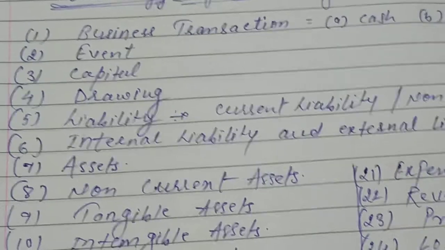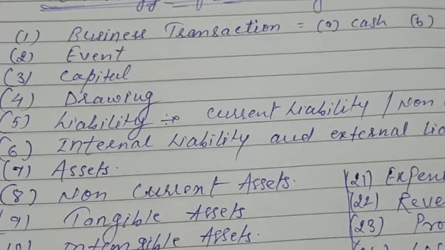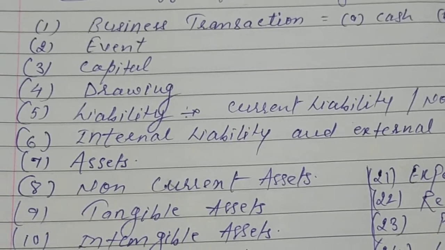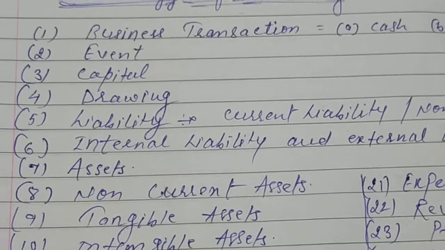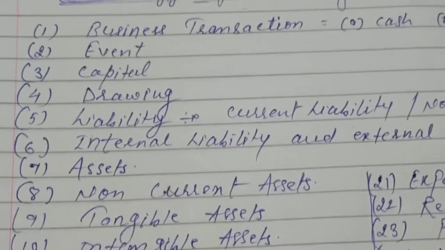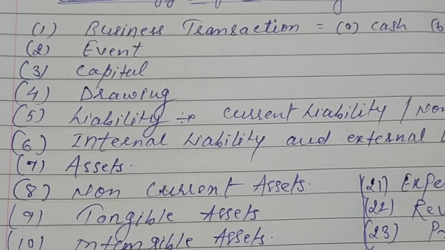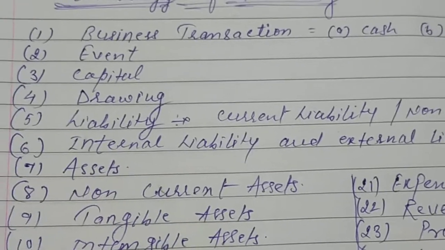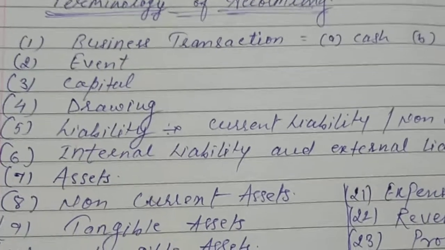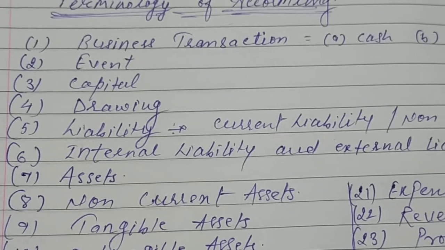Okay, next point is asset. Asset means whatever comes into the business for a long period of time and helps to gain returns or profit is called an asset. For example, building, machinery, furniture, cash, bank, etc. Building, furniture and machinery come into the business, and for a long period of time they will not be sold very quickly.